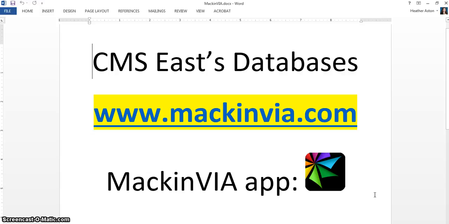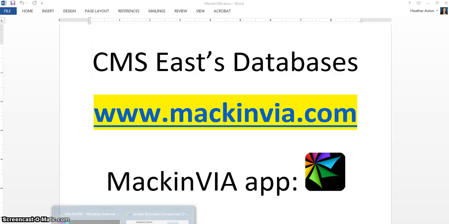Well, you may be wondering, what is a database? A database is simply a collection of magazine articles, newspaper articles, videos, images, audio files, and even chapters from reference books. A database is just a collection. And when you use a database, you are guaranteed that your resources are going to be reliable, authoritative, and trustworthy. We pay for access to these databases so that we can have that guarantee.